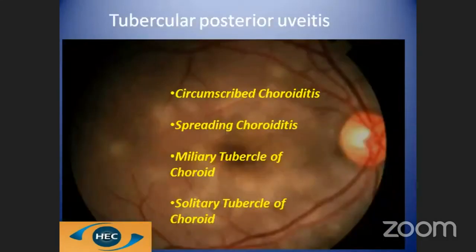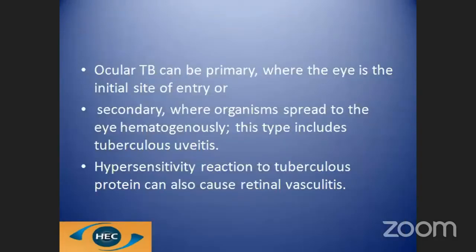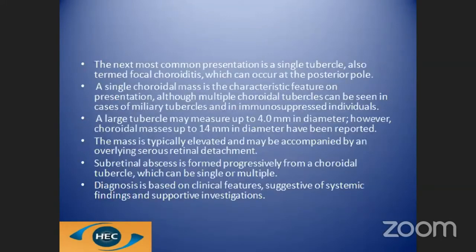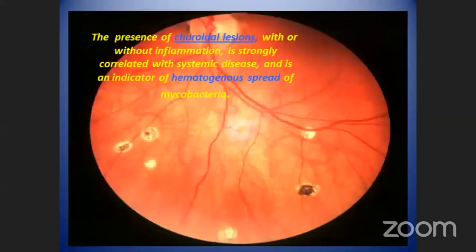In India, tuberculosis is endemic, and therefore one must suspect tuberculous posterior uveitis in cases of choroiditis. Tuberculous posterior uveitis can have a lot of presentations. The most common presentation is that of a disseminated choroiditis, where you see multiple small lesions of 0.5 to 3 millimeters within the deep choroid. I'll just go on to the picture.